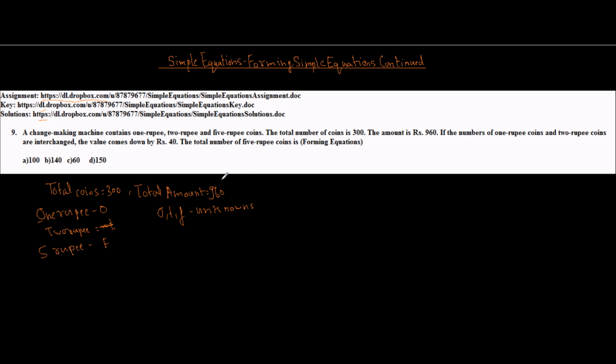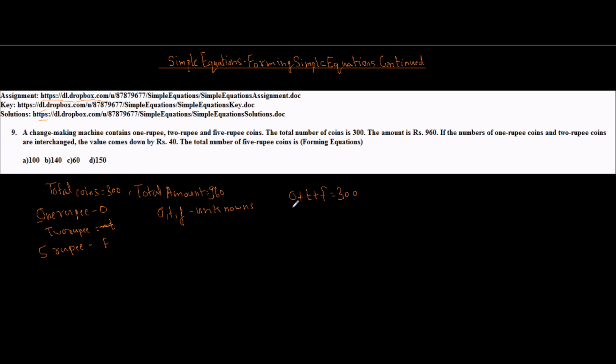Now let's go to the next step of establishing relation between these unknowns. We know that total number of coins is 300. That means O plus T plus F is equal to 300. So this is my first equation. Second thing I know is that total amount is rupees 960. That is amount contributed by 1 rupee coin, 2 rupee coin and 5 rupee coin. There is nothing called a 3 rupee coin.